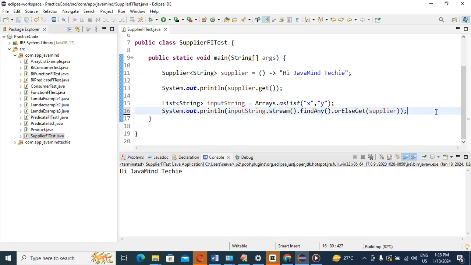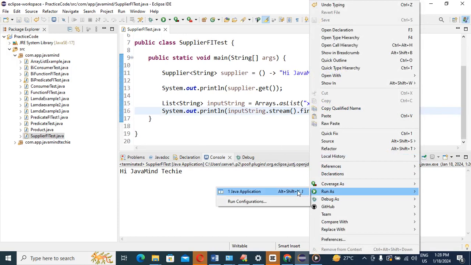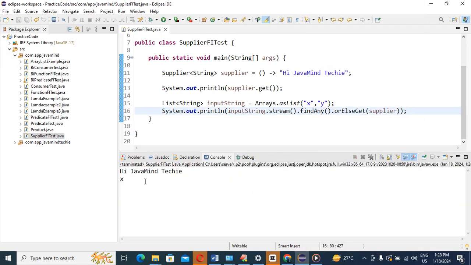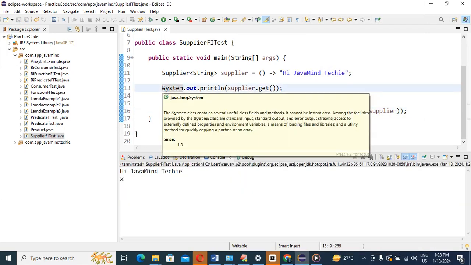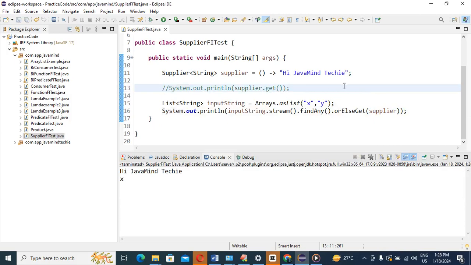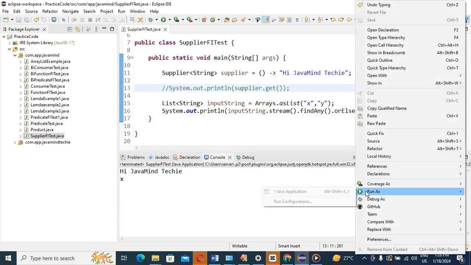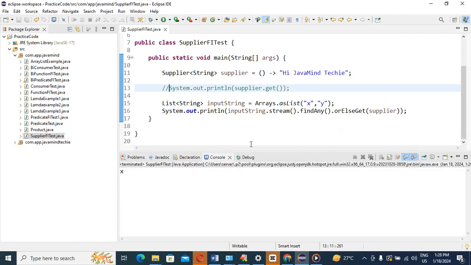Okay, see, now run the application and you'll see the result. Just let me comment this one. Now you can see the output that is coming. See, only x is coming. Yes or no? Tell me, guys. Because in this implementation we are going to find any. If you have any string, any string will be there, you just give the result.